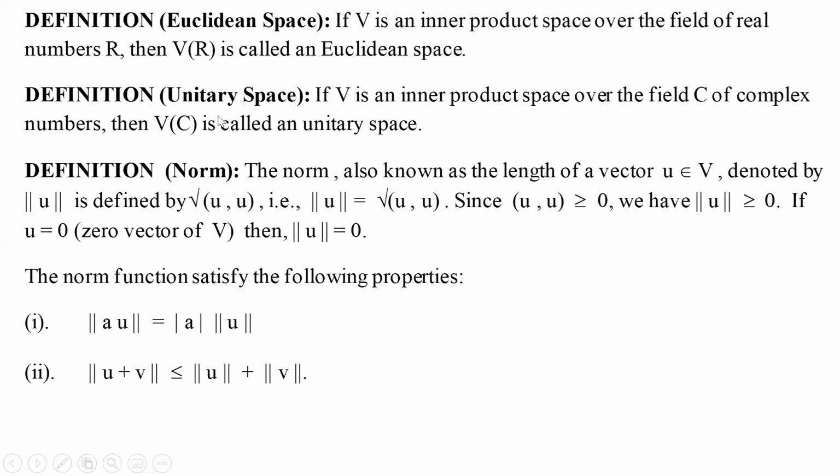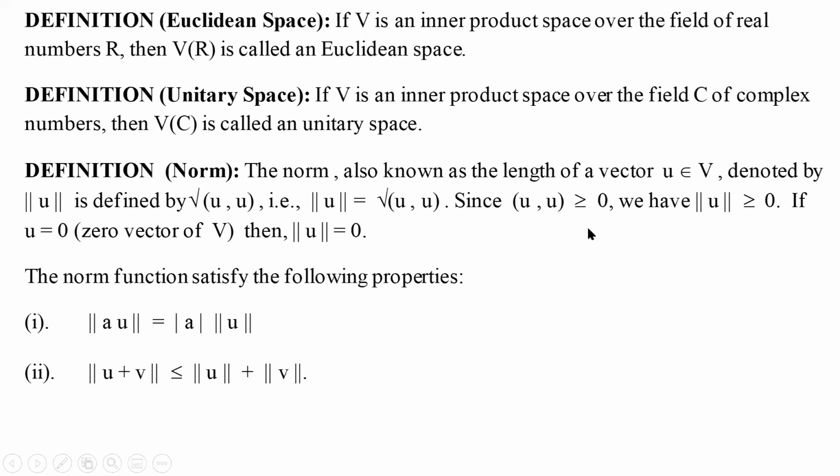So we have seen what an inner product space is, and any inner product space together with the concept of norm is known as a normed linear space. Those who have studied functional analysis already know what a normed linear space is.